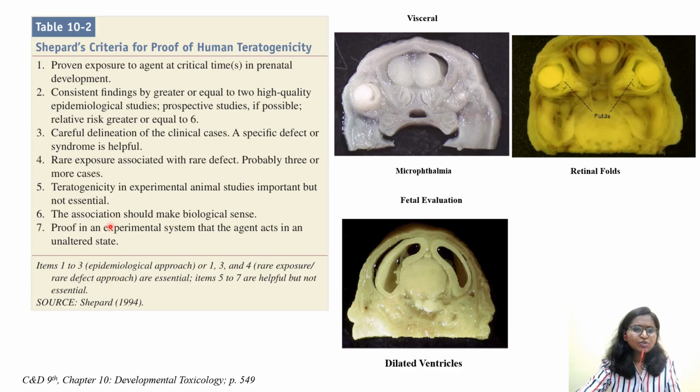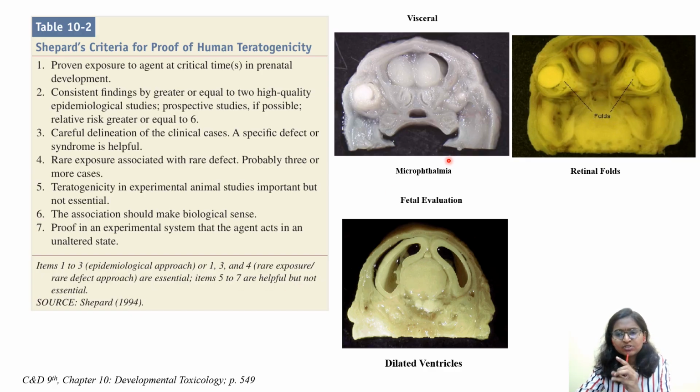The association should make biological sense, right? Some adverse effect is there. If it doesn't make any biological sense, then such can be ignored. Proof in an experimental system that the agent acts in an unaltered state. So items 1, 2 and 3, epidemiological approach. Items 1, 3 and 4, rare exposure or rare defect exposure, are essential items, and items 5 and 7 are helpful but not essential. So this is the Shepard's criteria.